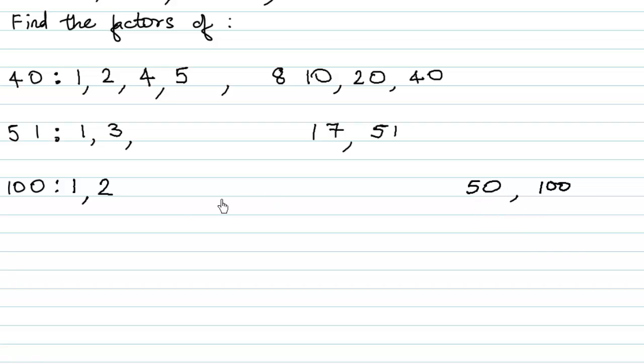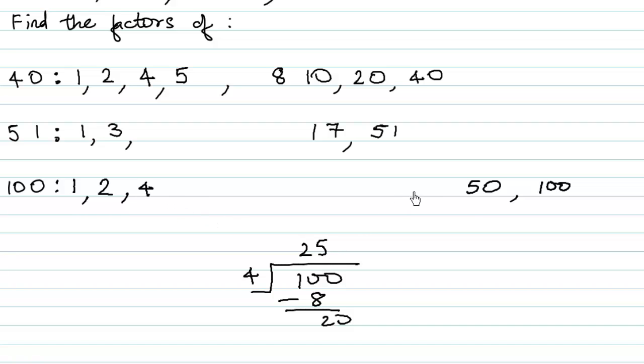What about 4? Yes, if you divide it by 4, you'll be getting 4 2s are 8 and 4 5s are 20. So you'll be getting 4 and 25. So it comes in the table of 25 and 4.